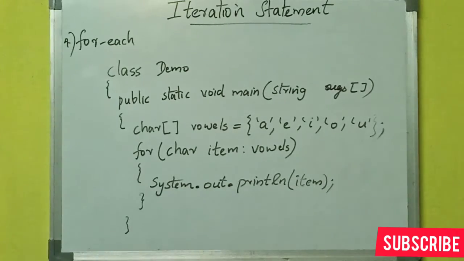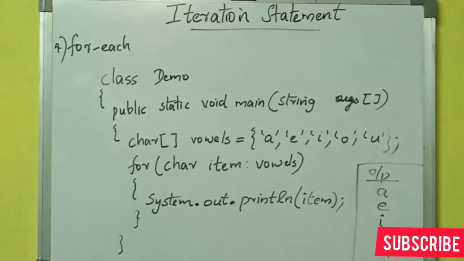After that the round bracket is closed, and then inside the curly bracket, by using the println function the items are displayed. So item specifies each of the values in the array, and the output of this particular program will be A, E, I, O, U, since the array vowels contains A, E, I, O, U.